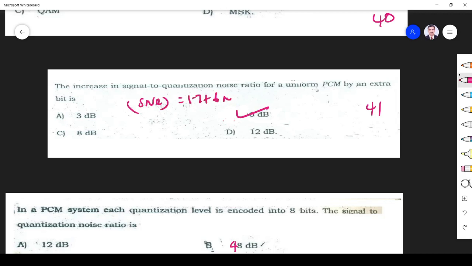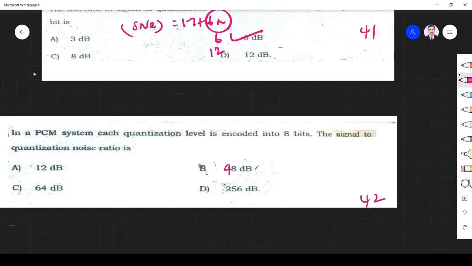When n is increased from one value to the next, how much does it change? 6 dB. Why? When n is equal to 1, it is 6. When n is equal to 2, it is 12. 1.7 is constant, just leave it. So plus 6 changes. So 6 dB will change when you increase the bit.